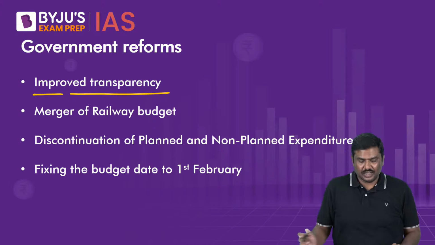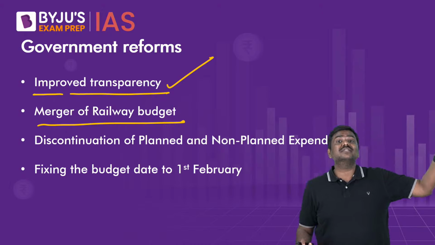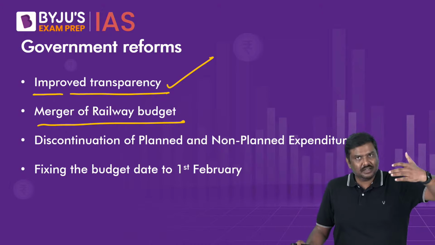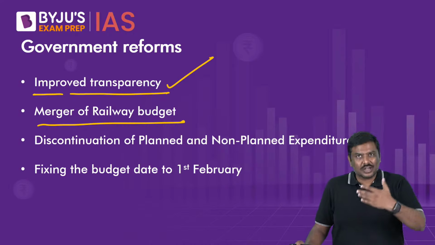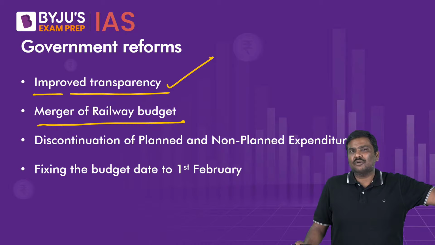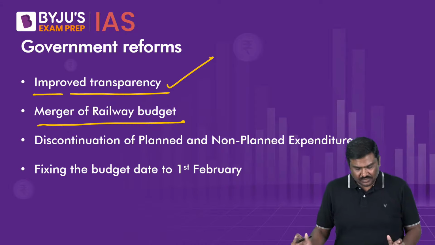Railway budget has been merged. Again, this is not a very new initiative. It's not recent also. It has been more than 4 to 5 years since the merger of railway budget with the union budget, and that's precisely why in the recently announced budget, you saw that railway budget was not announced separately, it was part of the union budget itself.